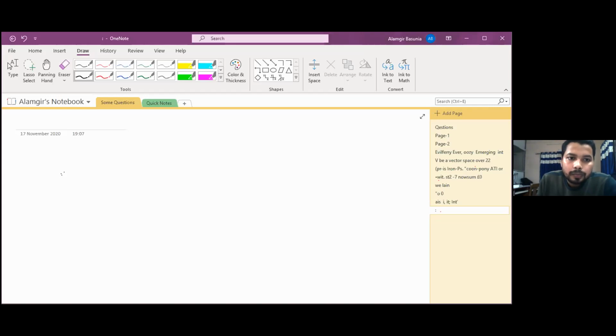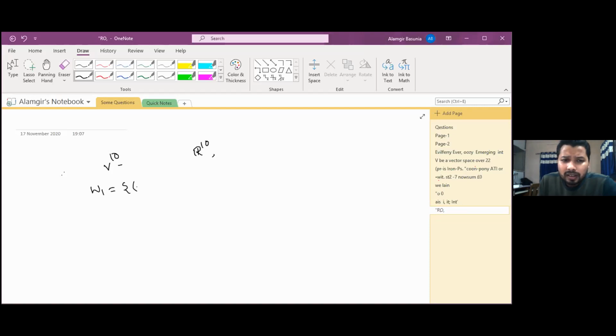Here V is given as a 10-dimensional subspace. Dimension of V is 10, and W1 is a subspace of V. Nothing else is given, so we can take it as R10. Then W1 is a subspace of R10.